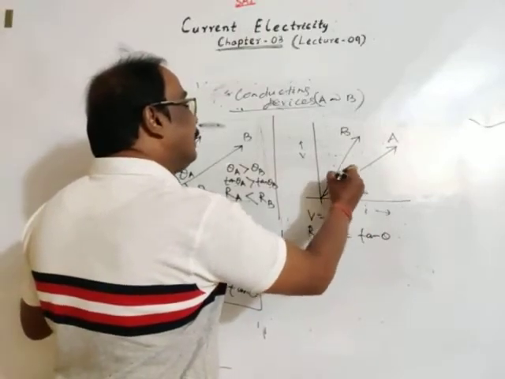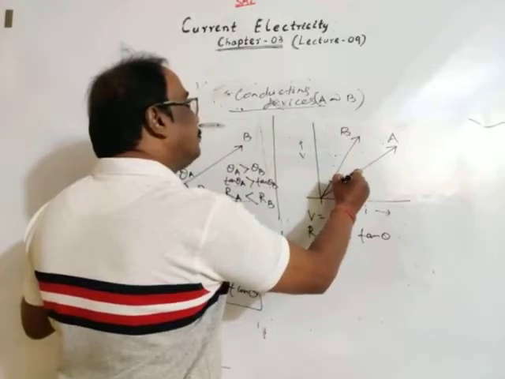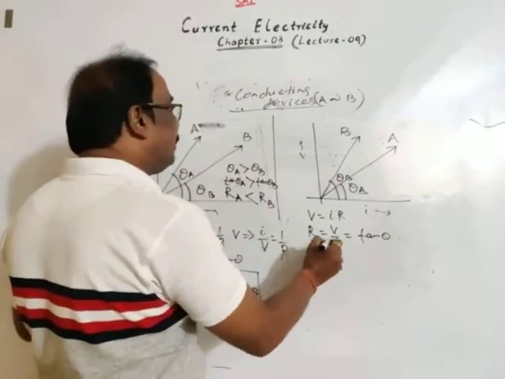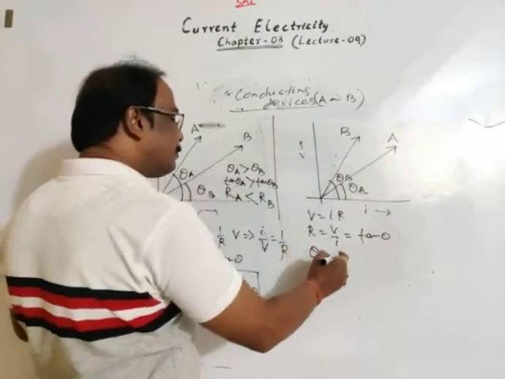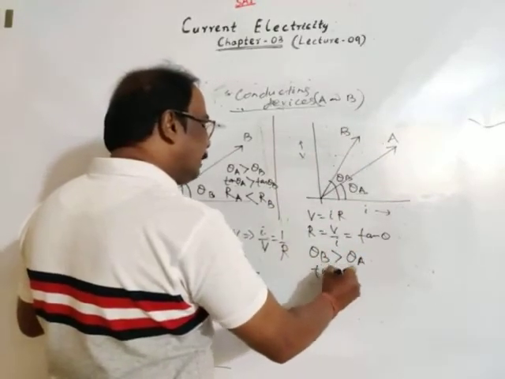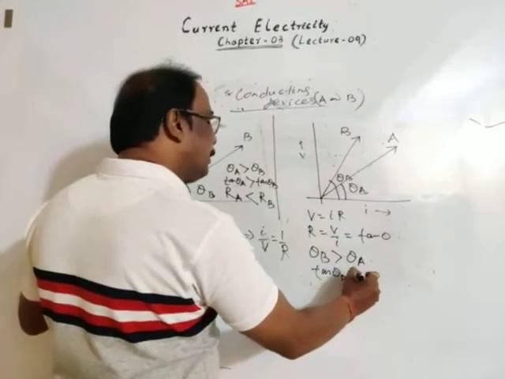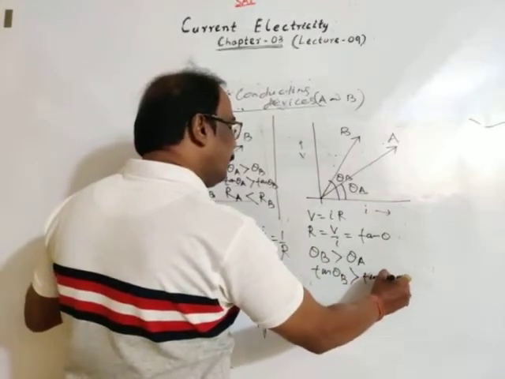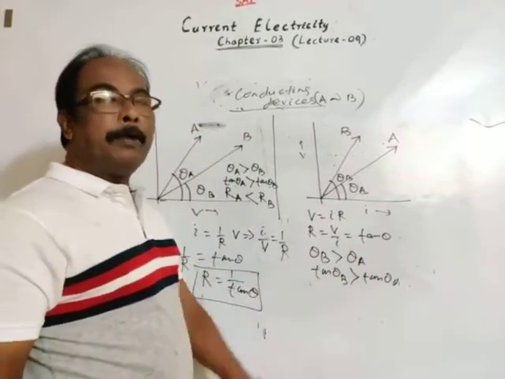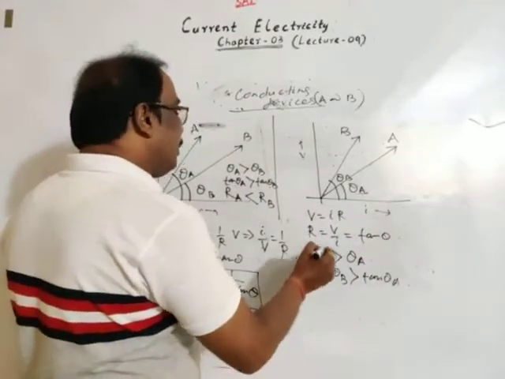This angle is theta. So here, theta B, see I have interchanged. Theta B is greater than theta A, so tan theta B is greater than tan theta A.